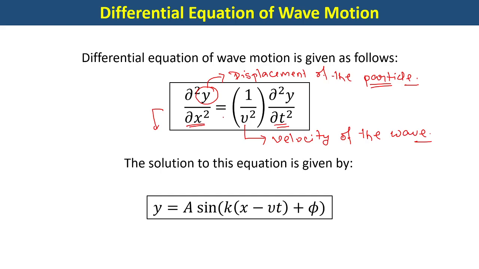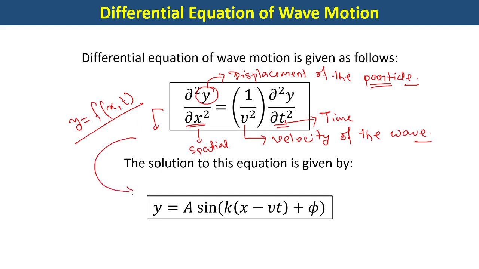All right, so if you solve this particular thing, you remember this is a little complicated because this is a partial differential equation, not ordinary. In the oscillation chapter, the differential equation that we got is an ordinary differential equation because that had only one independent variable, but in this case you have two independent variables. One is x, the spatial variable. Second one is t, the time variable. So in this case, this y, which is the displacement of the particle, is a function of both position and time.